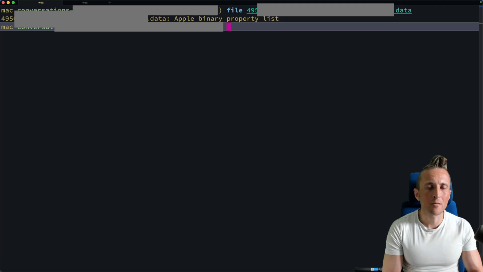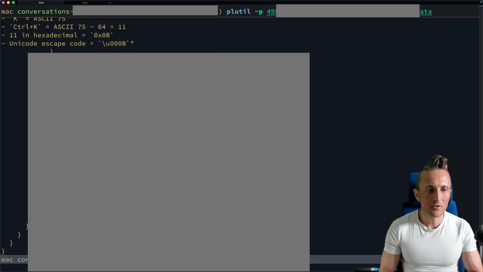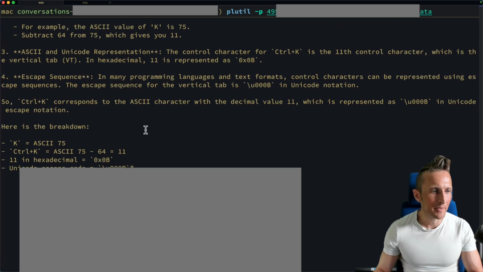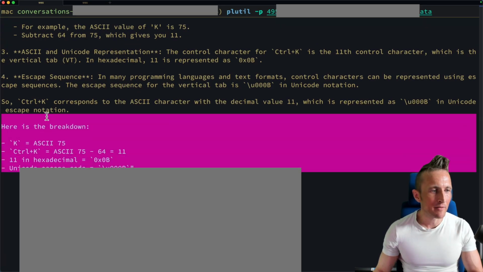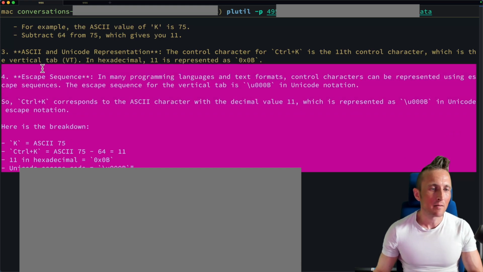All right, so this is just a binary property list. And that means I can use plutil here, pass the same file, 495, and it should dump out the contents of it. And if I scroll up a bit here, there you go. You can see the output of a conversation. This is part of a response that I got back from ChatGPT. So indeed, this is actually stored in plain text. Or technically speaking, it's in a binary plist file. Same thing at the end of the day, it's easy to get to the contents of it.